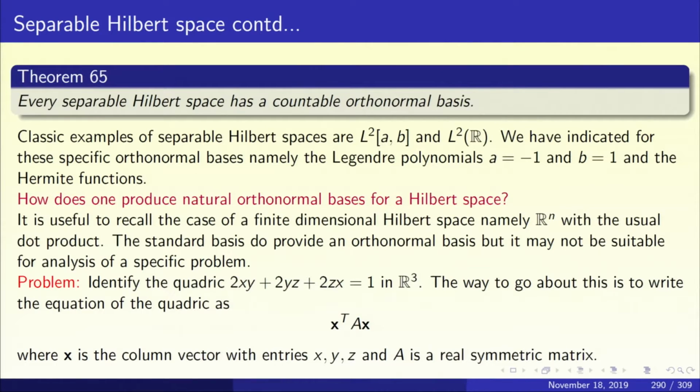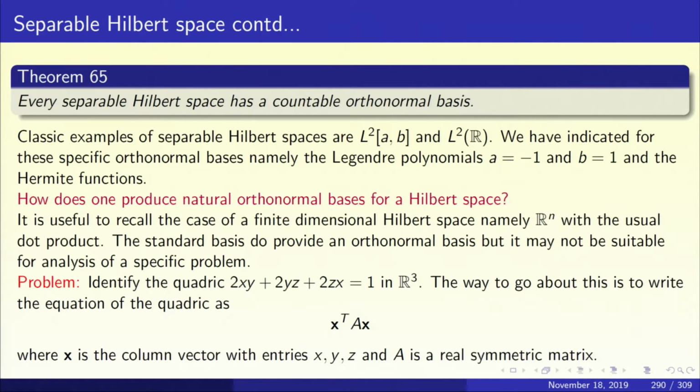While this is a nice orthonormal basis for Rn, for a specific problem, this orthonormal basis may not be the appropriate one. What do we mean by that? Let us look at an example to illustrate what I just said. What example am I looking at? Look at the problem that is displayed in the slide: 2xy plus 2yz plus 2zx equal to 1 in R3.